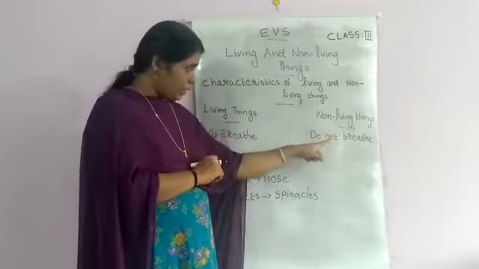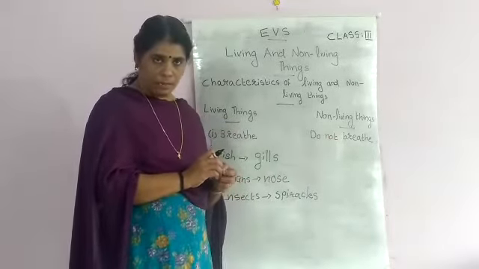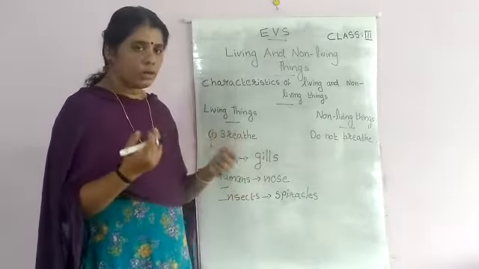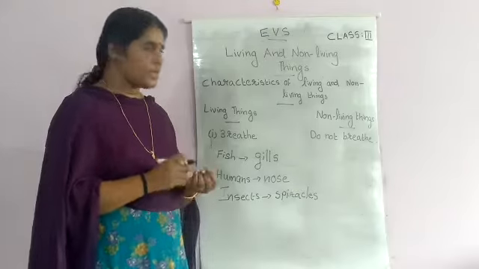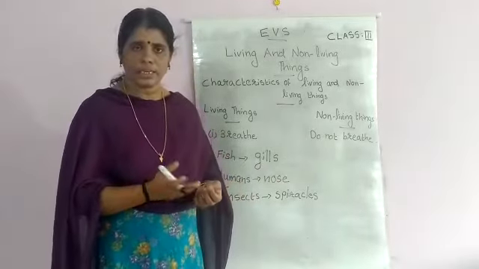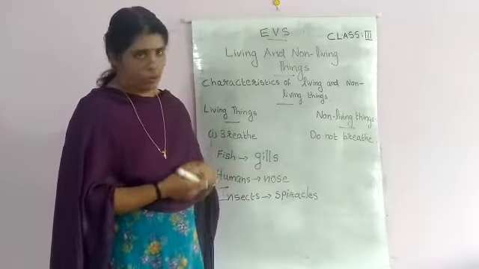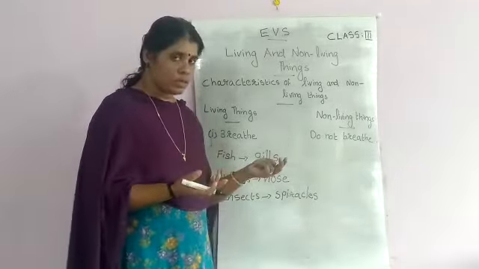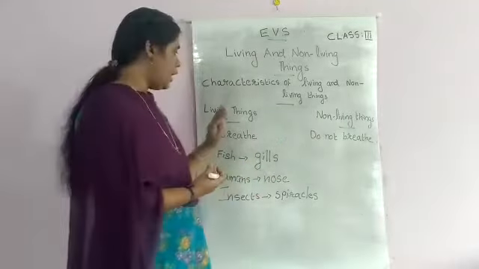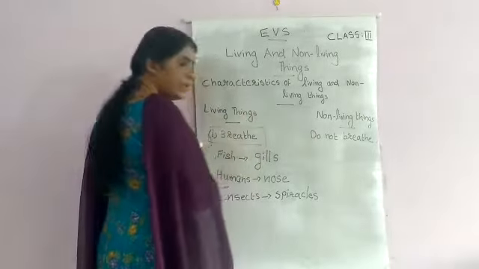Do non-living things need these breathing organs? No. Why? Because they don't need to breathe. They are not breathing. For example, can you say one non-living thing? Chair. Is a chair breathing? No. Or a table. Is it breathing? No. Like that, a rope. Is it breathing? No. Non-living things do not breathe. Only living things breathe.